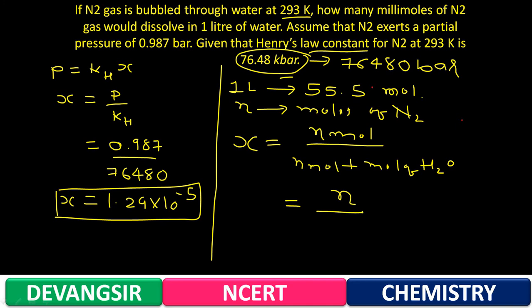X we have calculated as 1.29 into 10⁻⁵, upon n plus the moles of water, that is 55.5.